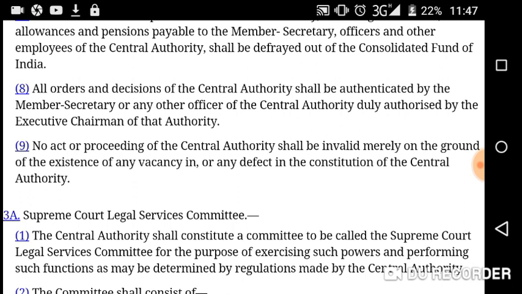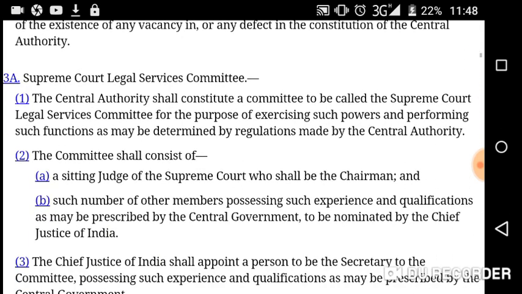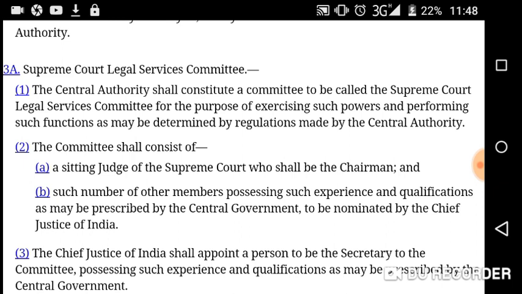After this, section 3, subsection 9: no act or proceedings of the central authority shall be invalid merely on the ground of the existence of any vacancy in or any defect in the constitution of the central authority. The word merely is used here. But on other grounds they may be questioned, right? So 3A, section 3 capital A, means it is an amendment.